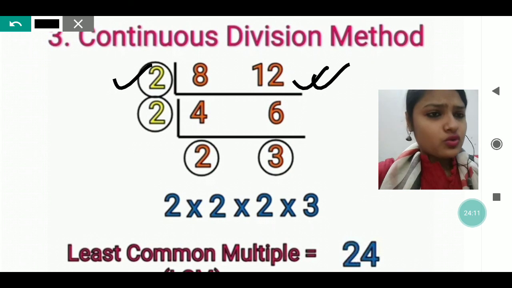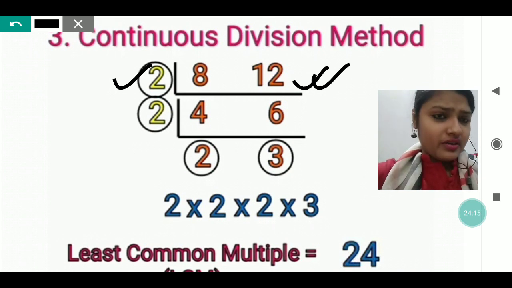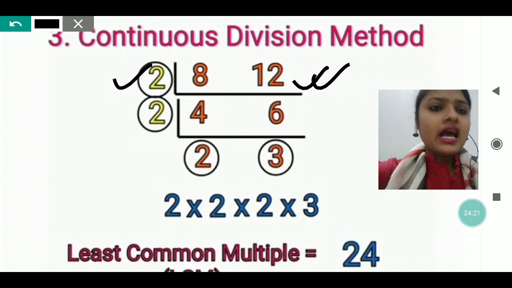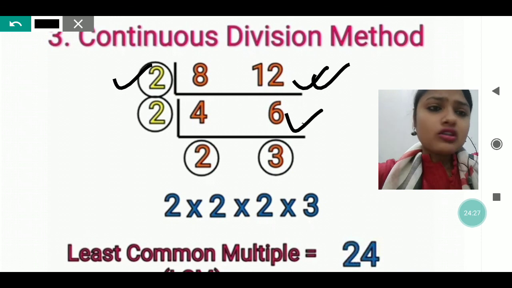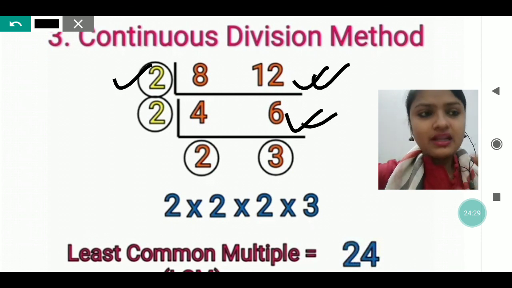When we divide 8 by 2, we get 4. When we divide 12 by 2, we get 6. Again, are 4 and 6 divisible? Yes, again by 2 only. 6 is also divisible by 3, but 4 is not divisible.